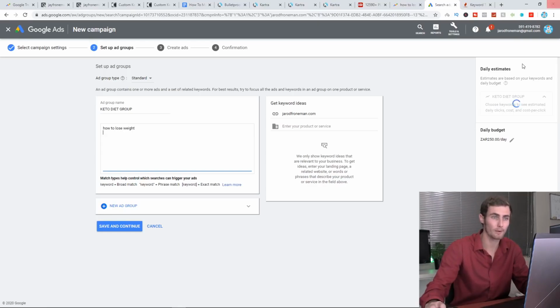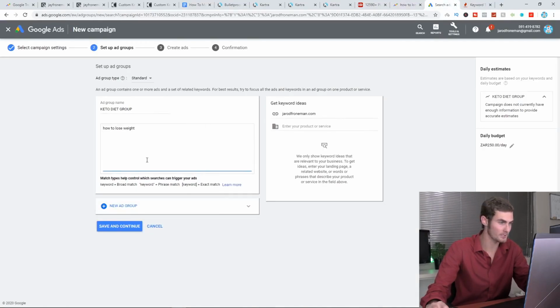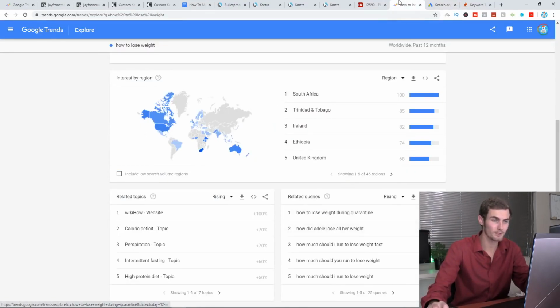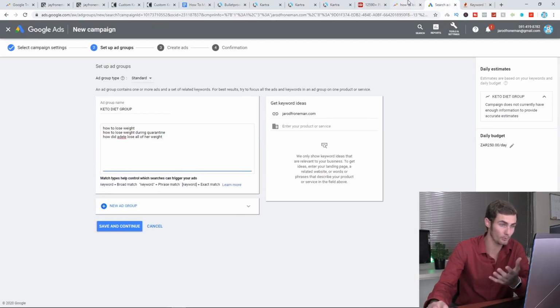We can also go back to Google Trends and we can have a look at some of these other related keywords that are trending. So we can go, for example, how to lose weight during quarantine. We can also do, for example, how did Adele lose all of her weight? And you want to copy these keywords that are getting lots of attention right now in the world, especially South Africa. So how much should I run to lose weight fast? So you want to put that here.